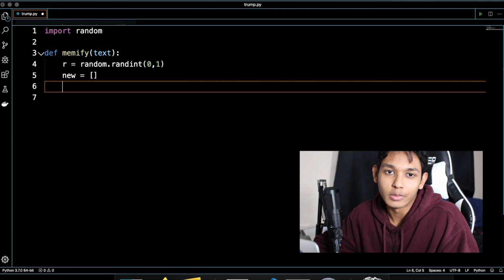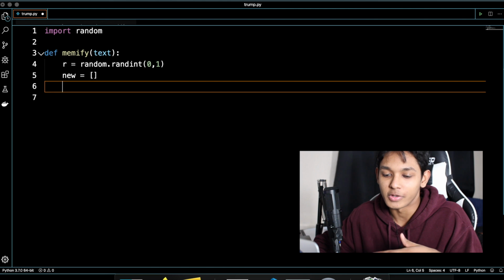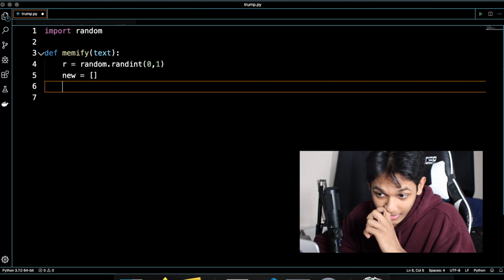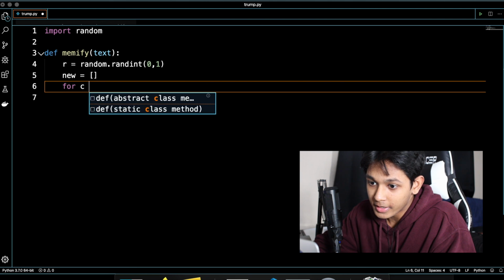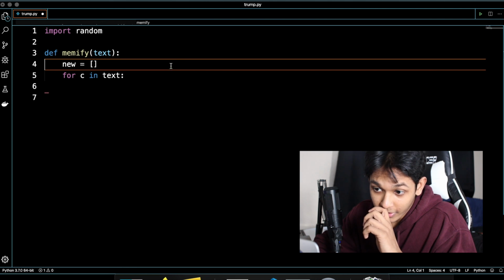The reason I'm using an array and not a string is that you can concatenate to a string, but strings are actually immutable. So really when you do that, it just creates a new string and assigns it to the original string. Whereas with an array, you're appending to the end in constant time, and you can just bring it together at once near the end. It's more efficient that way, I think. Don't quote me.